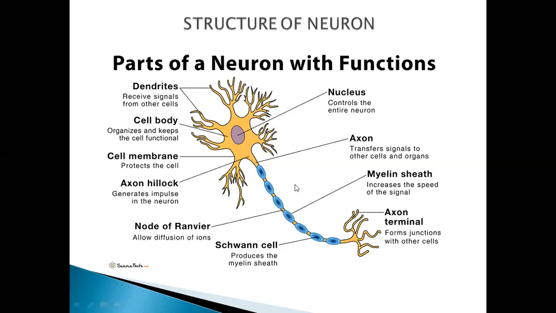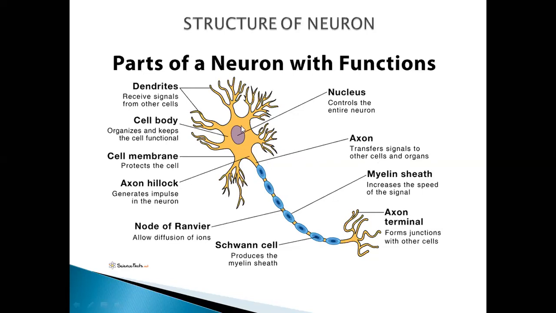Now come towards the next part, that is the axon part. Axons transfer signals to other cells and organs, or you can say they are processes conducting impulses away from the cell body.